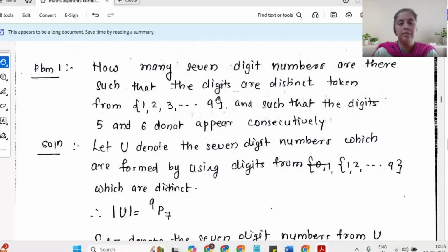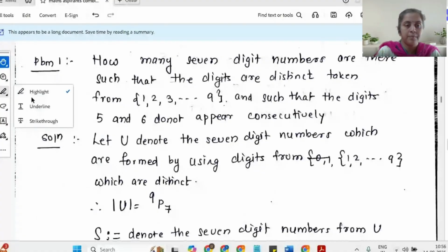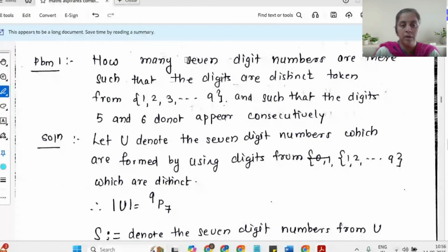Okay, let us take another good question. How many 7-digit numbers are there such that the digits are distinct and taken from 1, 2, 3, up to 9, such that the digits 5 and 6 do not appear consecutively? That means if you are taking a 7-digit number, you will not see 5 and 6 together.